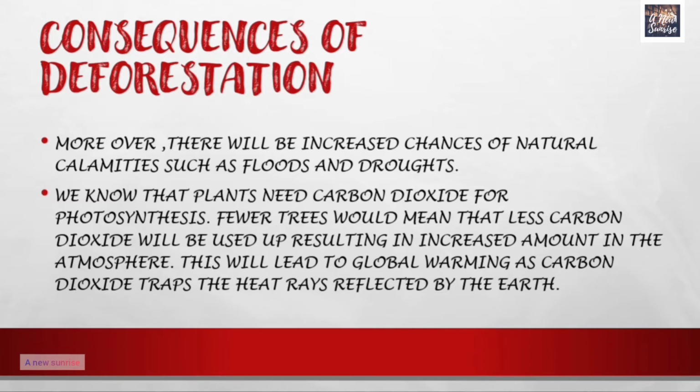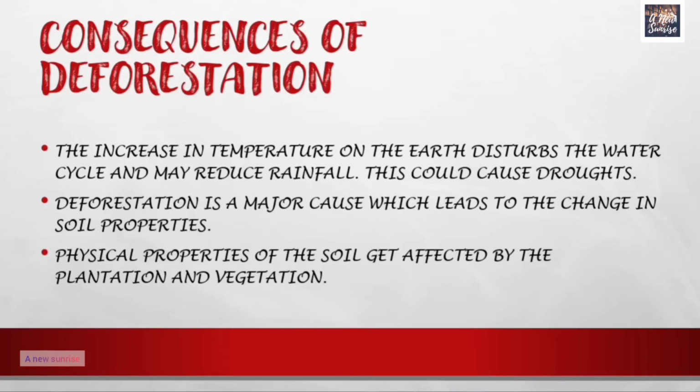Now, let us see some more consequences of deforestation. The increase in temperature on the earth. As the amount of carbon dioxide increases, the temperature will also increase on the earth, and this will disturb the water cycle and may reduce rainfall, and this could cause drought. Deforestation is a major cause which leads to the change in the soil properties. Physical properties of the soil also get affected by the plantation and vegetation.